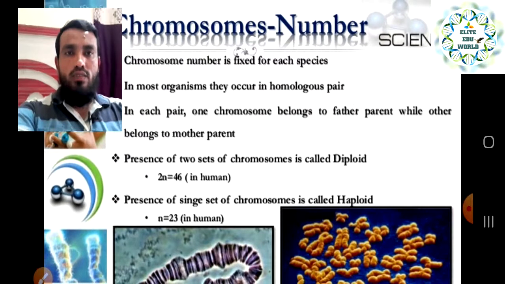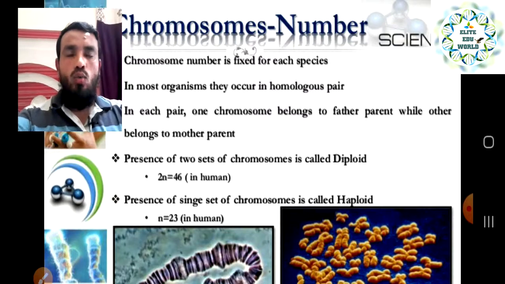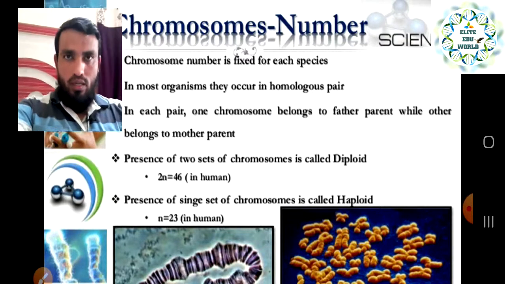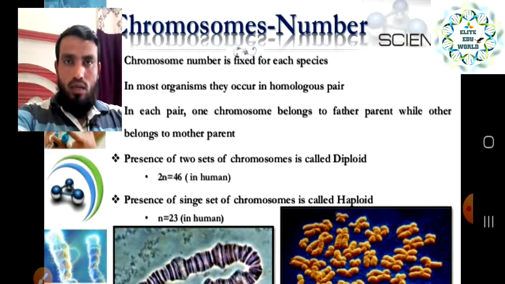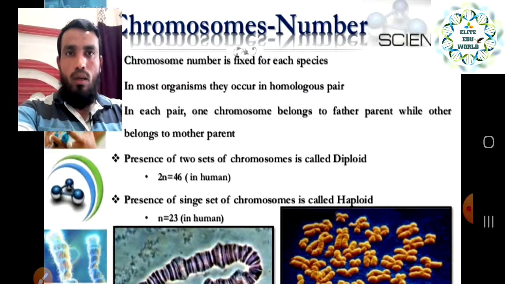The chromosome number is fixed, and in most organisms they occur in homologous pairs. Most organisms always have chromosomes in pairs. Chromosomes are not found as single ones; they are always in pair form.